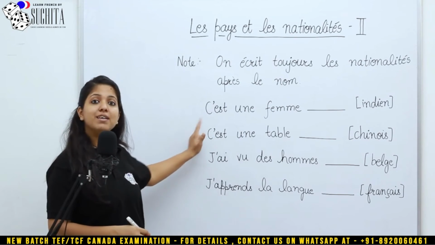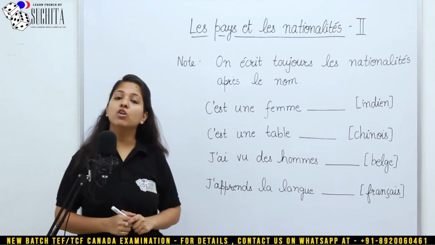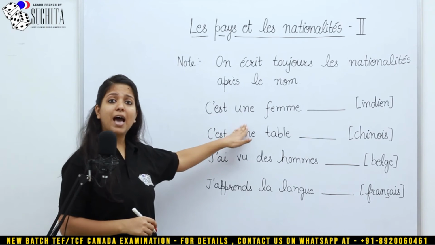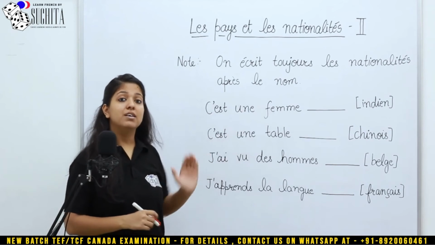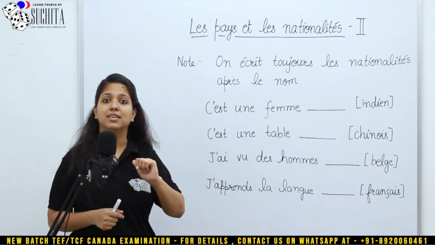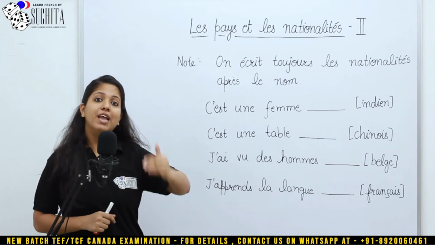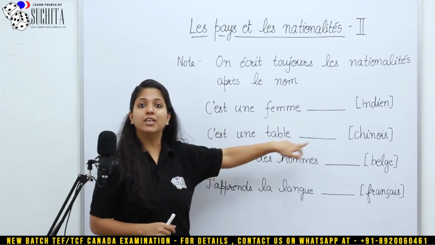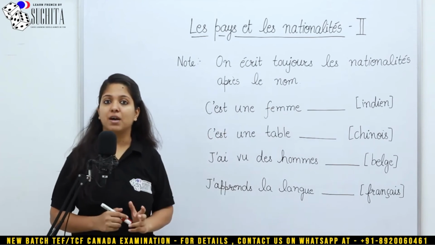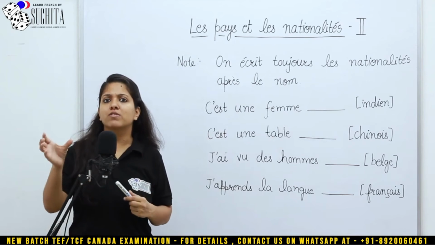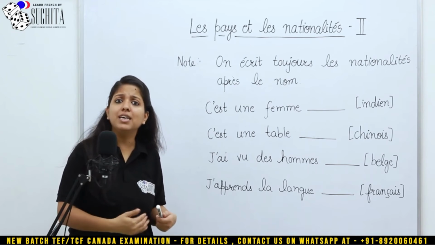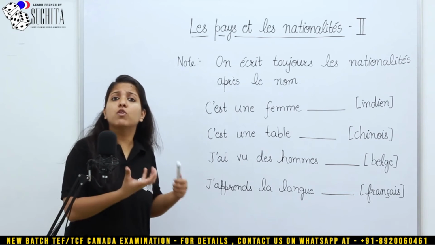The first one, c'est une femme, and now you have to fill the blank with indienne. So what does it mean first of all? This is an Indian lady. So in English you would say this is an Indian lady, but in French you would say this is a lady Indian. And that is why you see that I have left a blank always after the noun. So you will always have to look that you are using the nationality for which word in the sentence. Indian is being used for which word in the sentence?